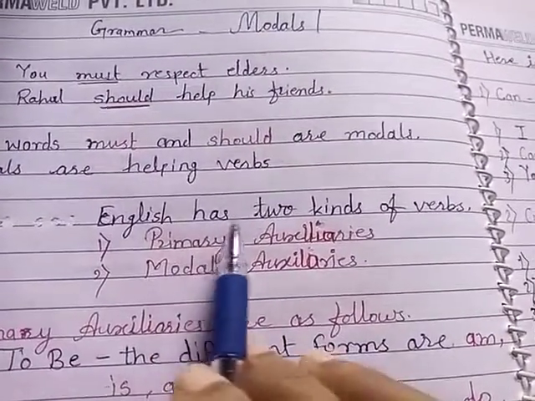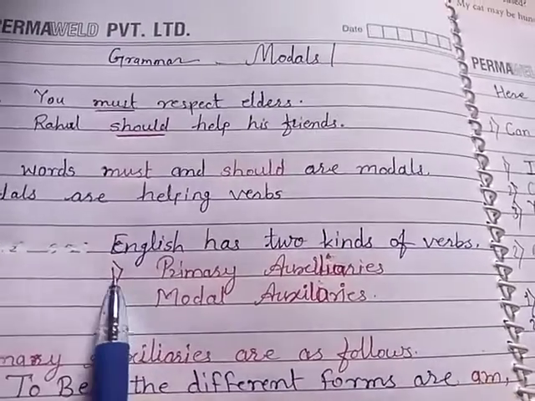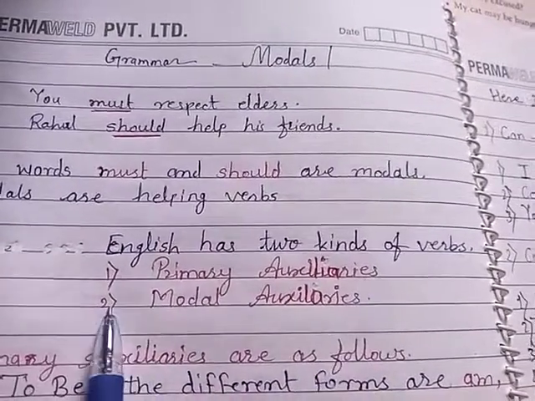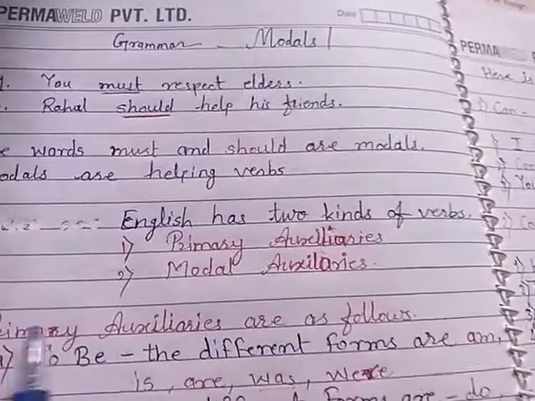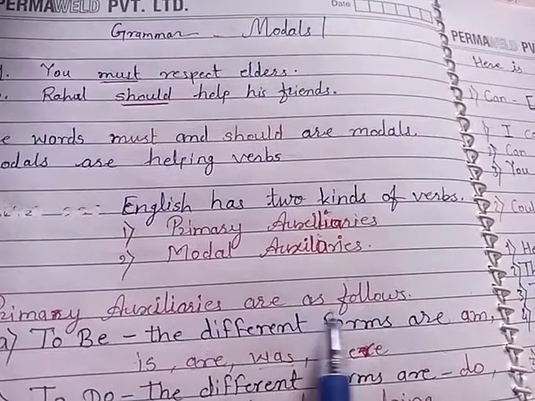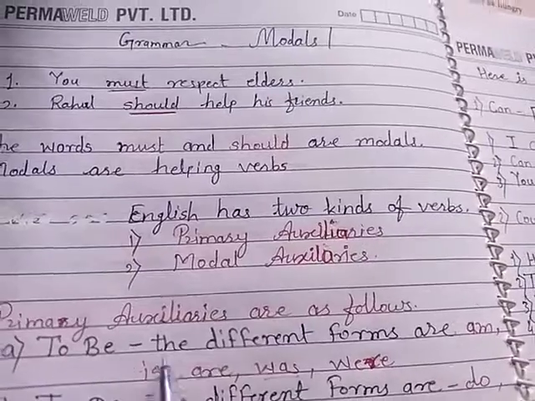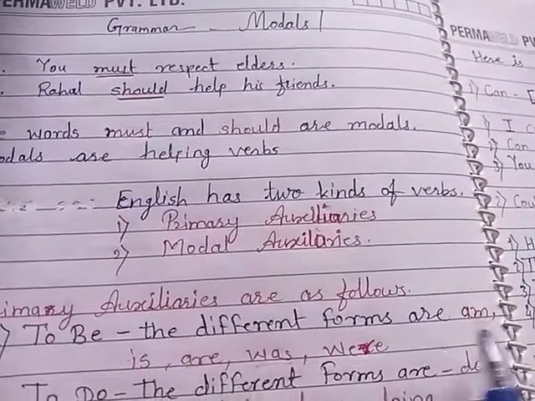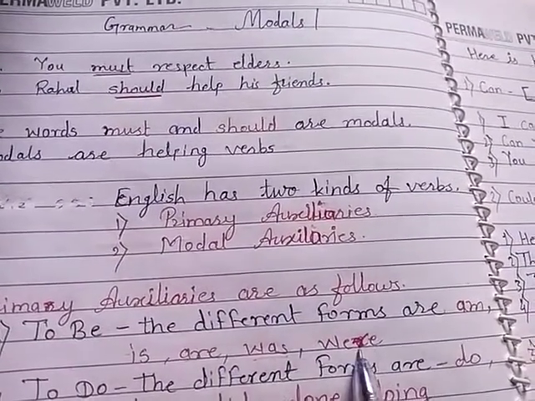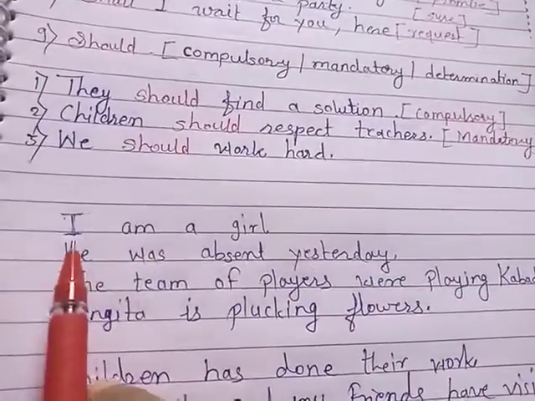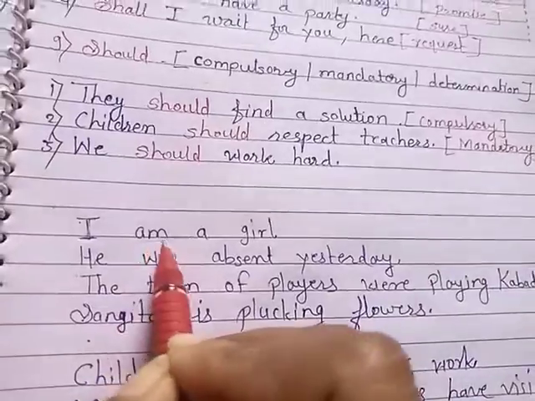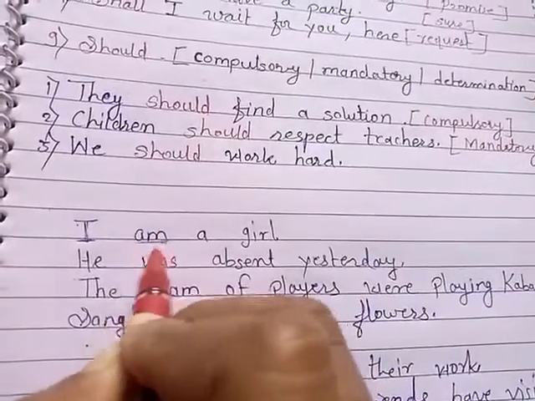Okay, let us see. English has two kinds of verbs. First, primary auxiliaries. Second, modal auxiliaries. Let us see the first, primary auxiliaries. The different forms of to be are am, is, are, was, were. We will see the examples. Let us see the example: I am a girl. Here, am is a form of to be.